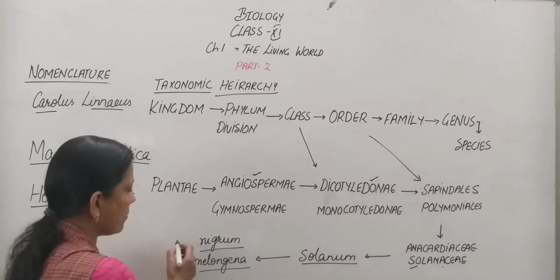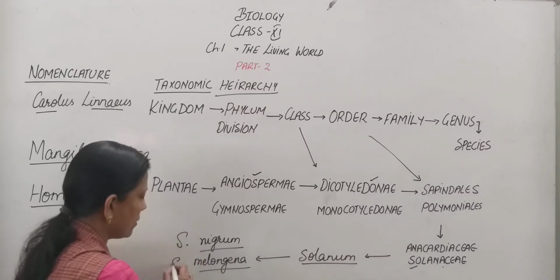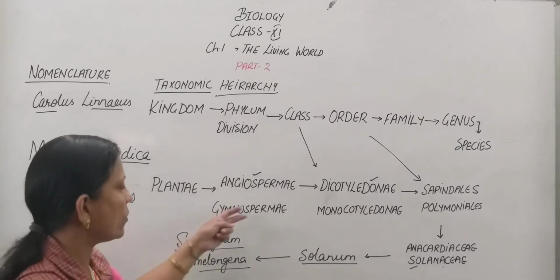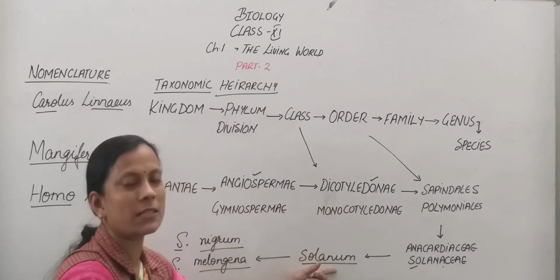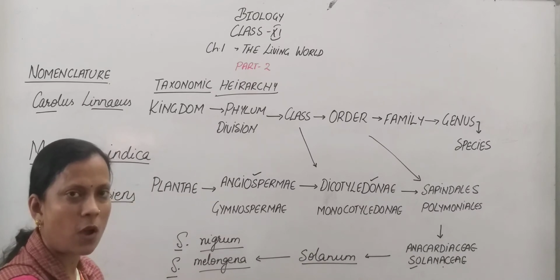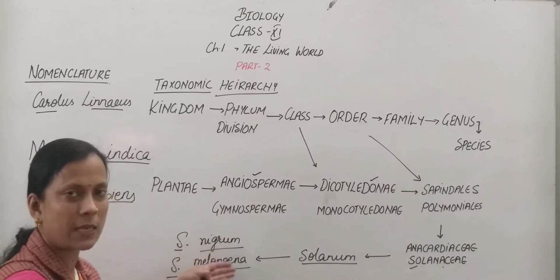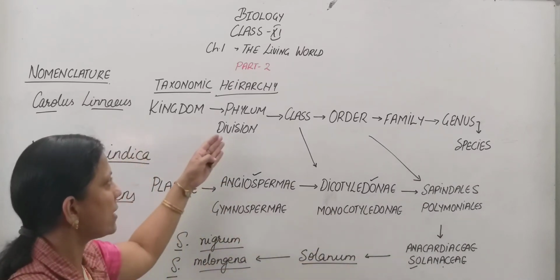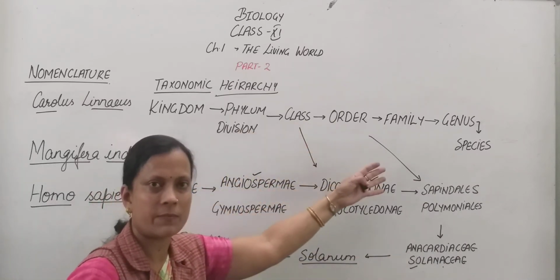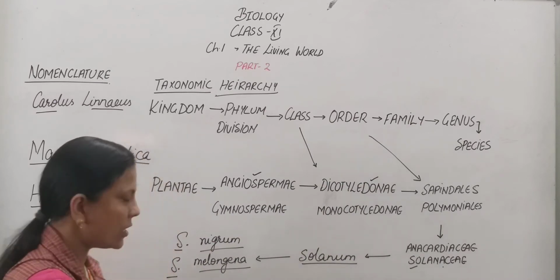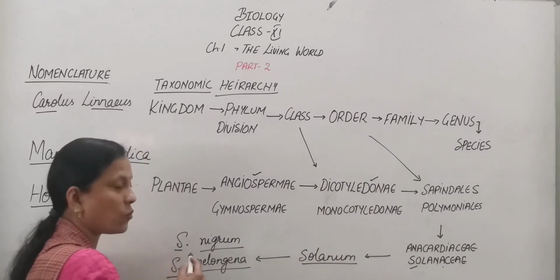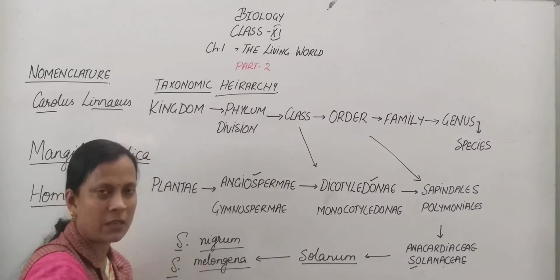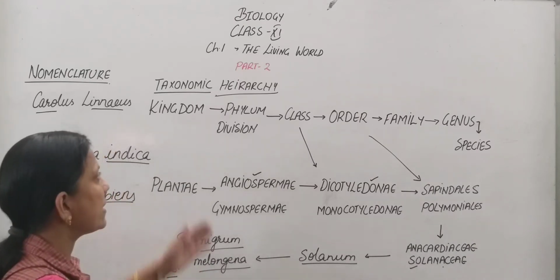Now how do we write the name? It is like Solanum nigrum, Solanum melongena, and we have to underline them separately. As you can see, I have underlined only the genus and the species. So to write the name, underline them separately. This is an example of different taxa. The taxa are class, order, family, genus, and species is the smallest one. So actually the smallest one is Solanum nigrum. What is the proper name? Solanum nigrum, Solanum melongena. So this is the example to study the taxonomic hierarchy.